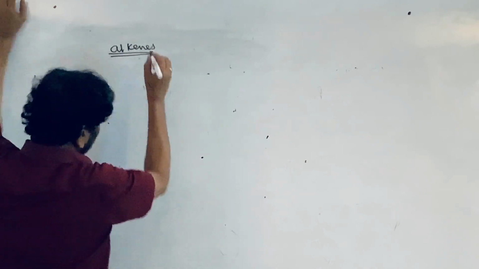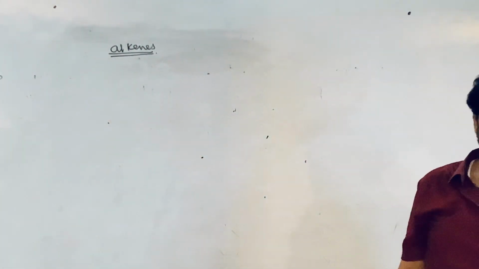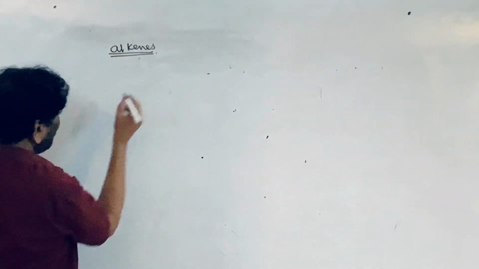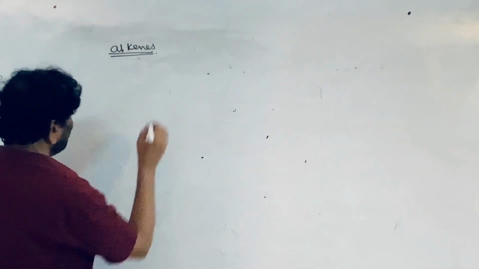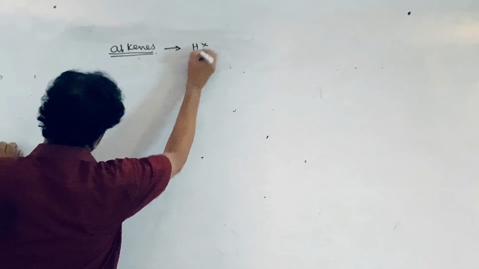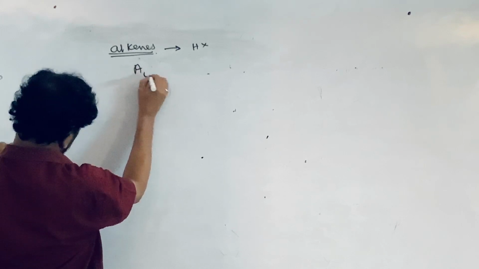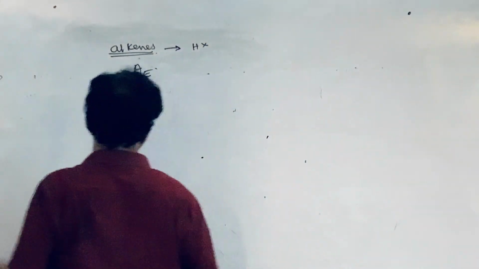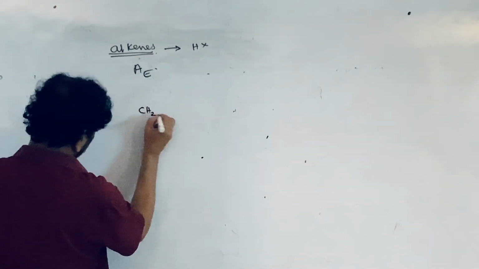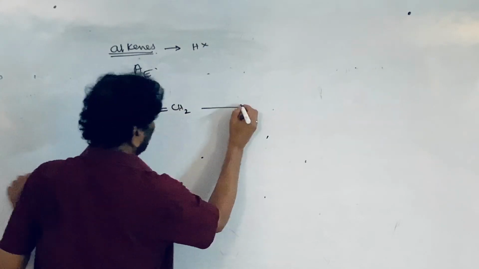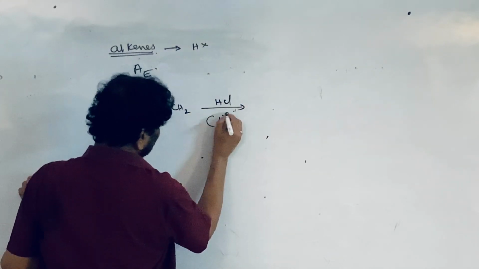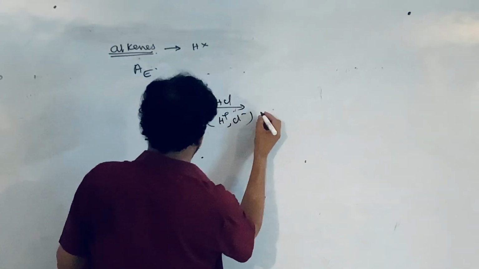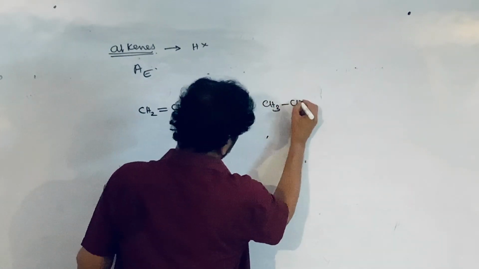Starting from the alkenes, we can prepare the haloalkanes: chloroalkane, bromoalkane, iodoalkane, all these can be prepared. It's a simple addition reaction, hydrohalogenation, reaction with HX. So the alkenes take part in the electrophilic addition reaction. Here ethene is treated with HCl, which is the source for the H plus ion and Cl minus ion. One is the electrophile and the other is the nucleophile. Ethyl chloride is formed.